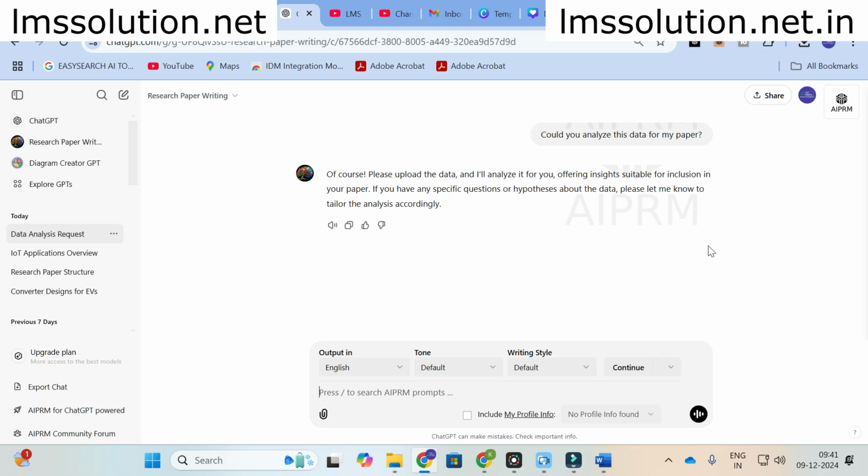In order to avoid general content in your research paper, use content which is mostly related to your research paper. Thereby it will improve the quality of your research paper. This is how you can analyze your research paper content and generate research paper content using this research paper writing GPT option. Hope you got an idea about how to use it in ChatGPT to generate better content for your academic writing.